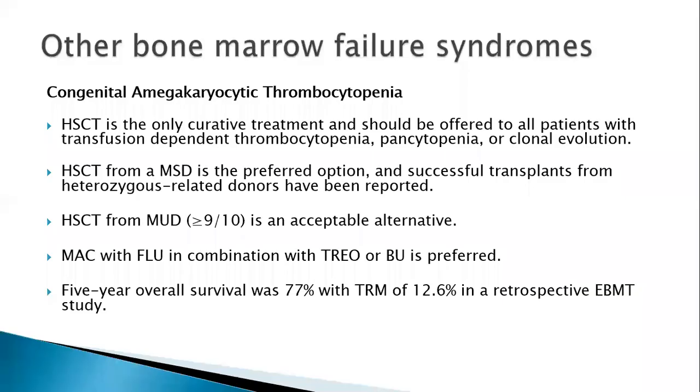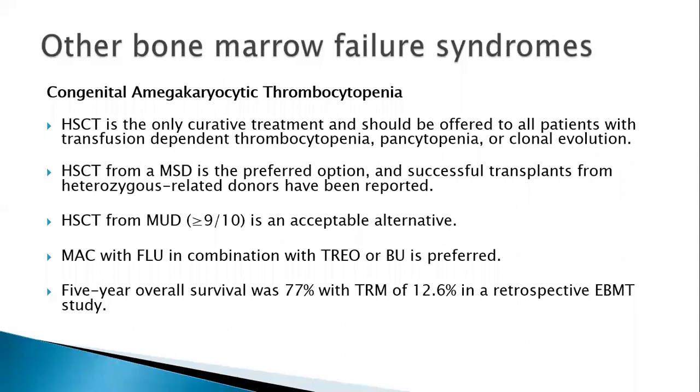Among the other important bone marrow failure syndromes, congenital megakaryocytic thrombocytopenia. This is an interesting disorder where in infancy the kids present with isolated thrombocytopenia, and slowly there is clonal evolution sometimes to hematological malignancies and sometimes bone marrow failure syndromes. So again here you look for a matched sibling donor, but even successful transplants from heterozygous related donors have been reported.